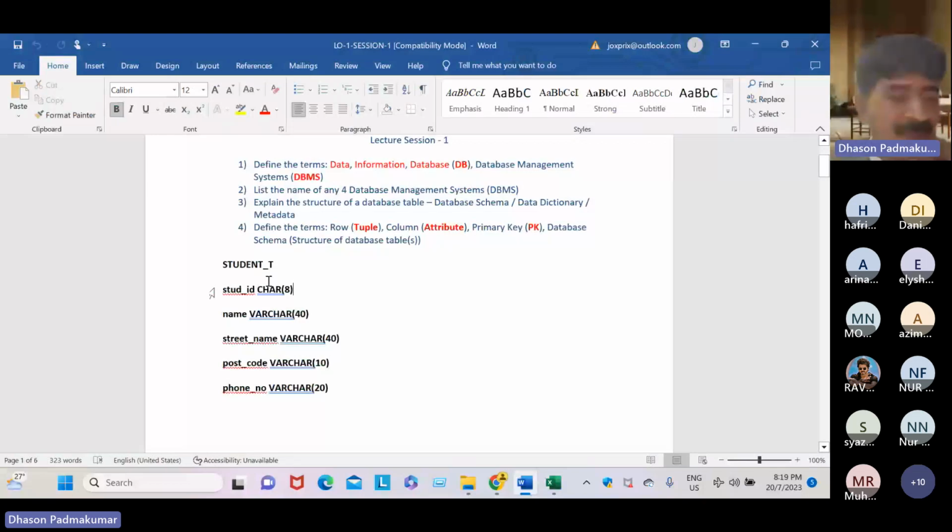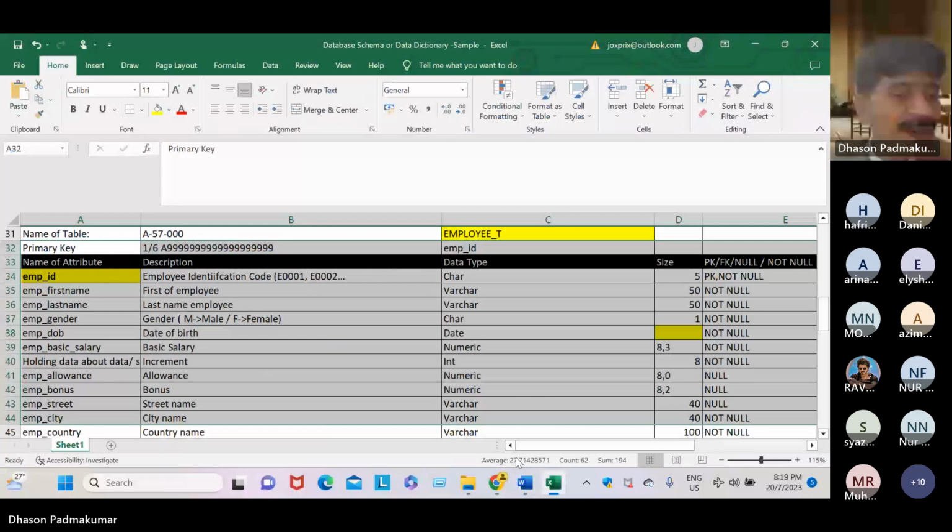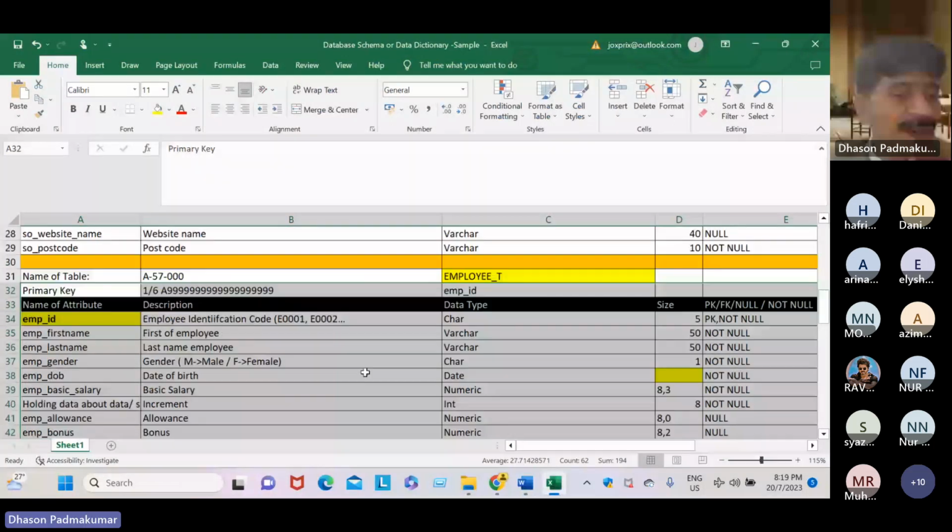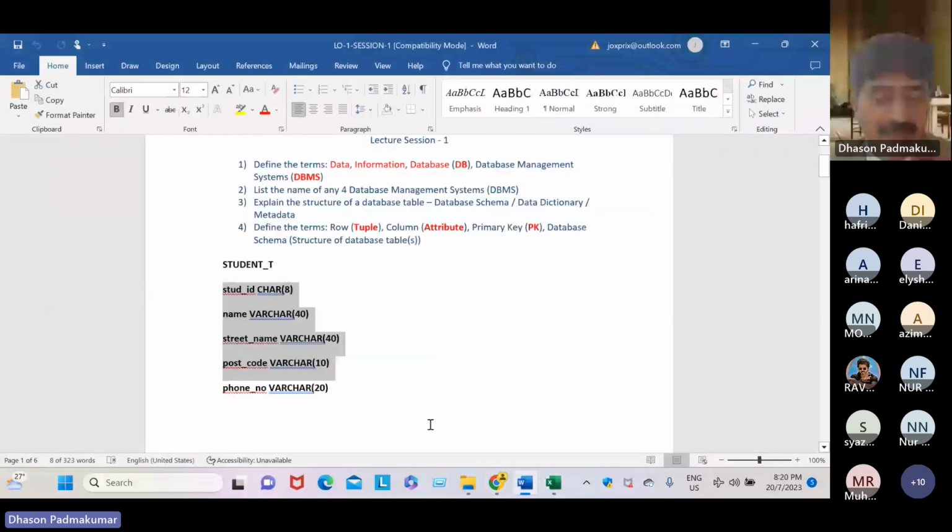But it is not looking so beautiful here. The reason is the same is in a very beautiful format because we designed it. But here, we just write in a simple way. It's also the table name, and this is called the structure of this table.